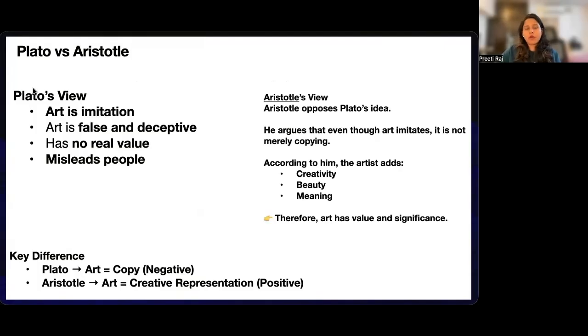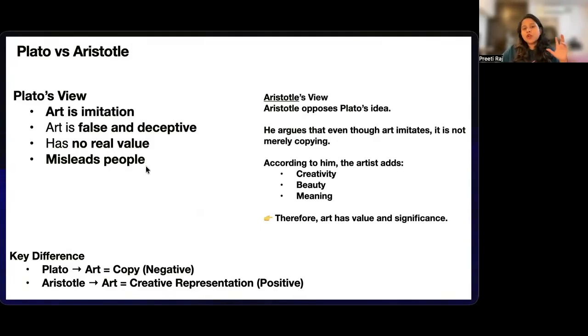So you have to keep this point: Plato views art as painting, and Aristotle is viewing art as poetry. Plato says that art is deceptive, it imitates the surface level. Whereas Aristotle says that art is more creative, it imitates the action that you see. Plato says that art is twice removed from reality, whereas Aristotle says that it explores the universal truth.